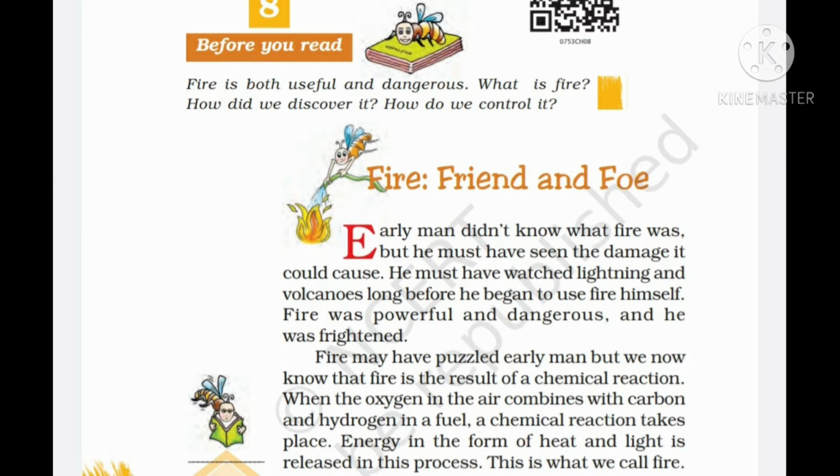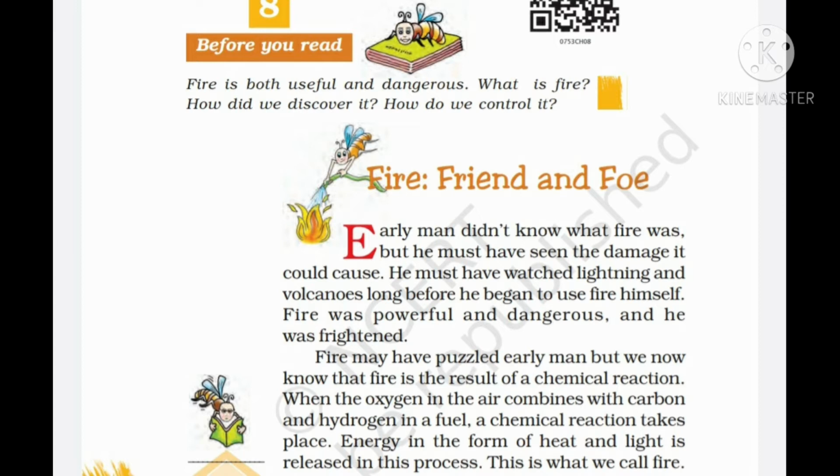Now, we know that when the oxygen in the air combines with carbon and hydrogen in a fuel, a chemical reaction takes place and fire is caused. But early humans were unaware of this fact. We have progressed so much, and now we know what causes fire. Energy in the form of heat and light is released in this process. This is what we call fire.